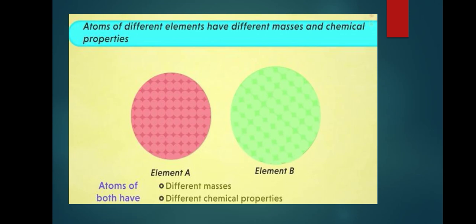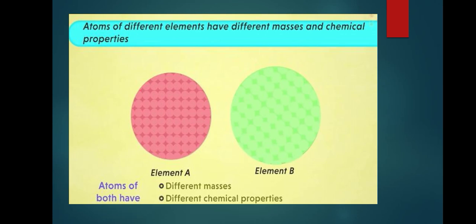Okay, for example, element A. Elements A have different atoms, and they show different masses and different chemical properties. And element B, these elements also show different atoms, and they also exhibit different masses and different chemical properties.